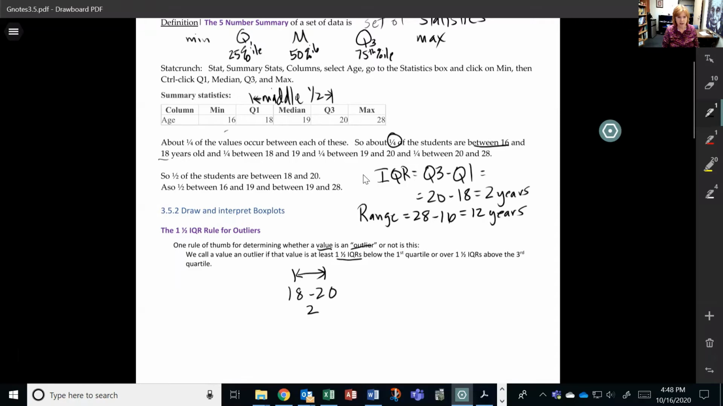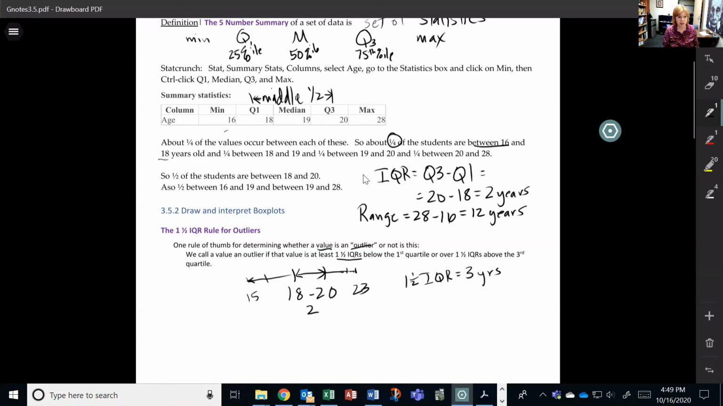So if I go 1.5 of that guy, all right, so there's 2 years. So 1.5 IQR is 3 years. So if I go 3 years above 20 or 3 years below 18, so 18 minus 3 is 15, right?